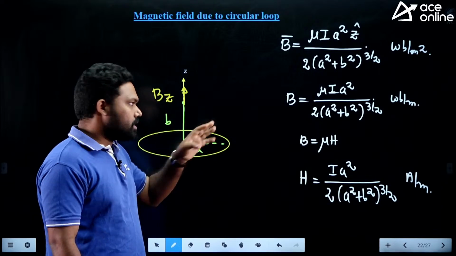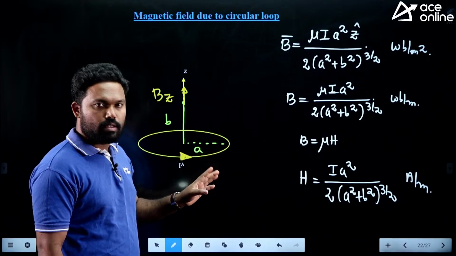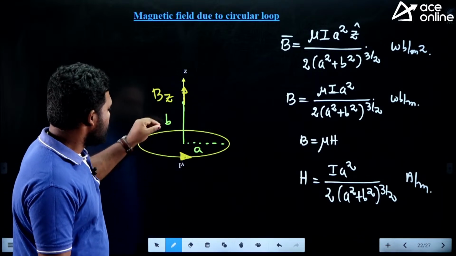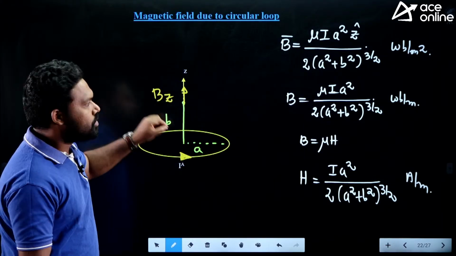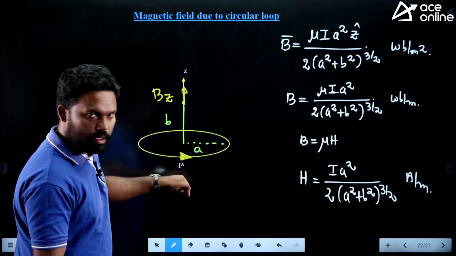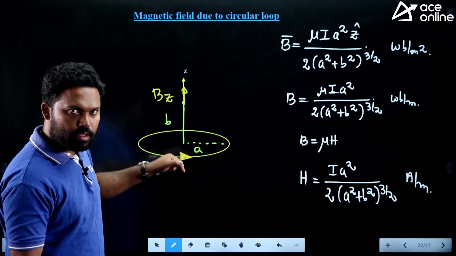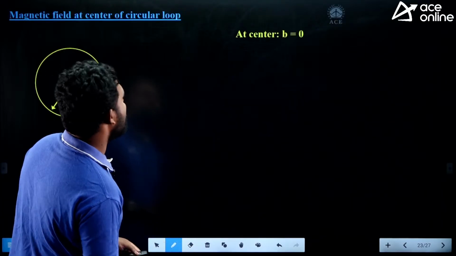This formula is not that important for the exam, so I will not highlight it. Here you are finding the magnetic field away from the center, at a distance of b. For your exams, what is more important is the field at the center. To get the magnetic field at the center of the circular loop, you have to make b equal to 0. So that is very, very important.